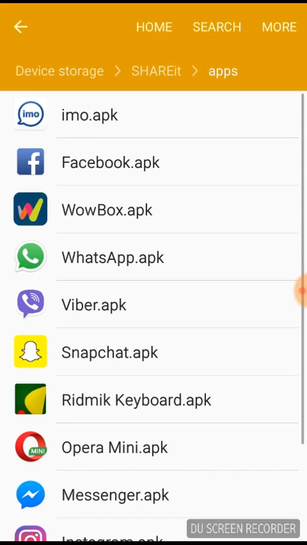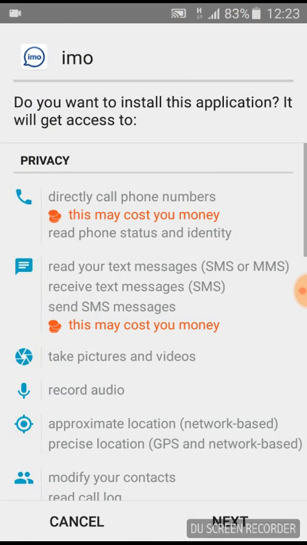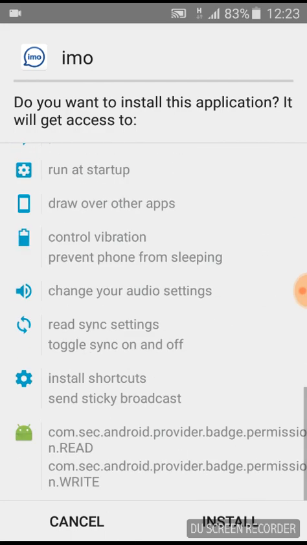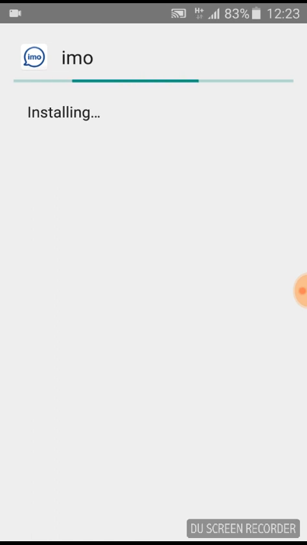So I'm going to file manager again and see my IMO is there. So I'm going to try to install this again. Hopefully it should work. Install, yes, it is working. So this is how it should work. So don't panic, just follow my steps, whatever I said today. It will work 100% for you.